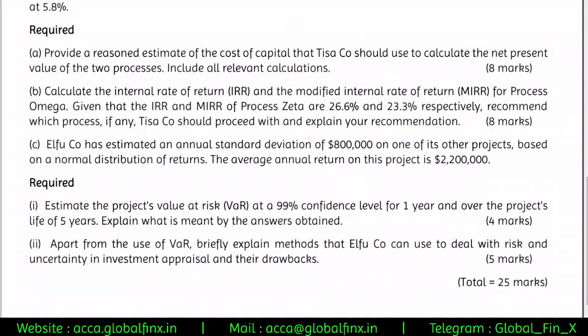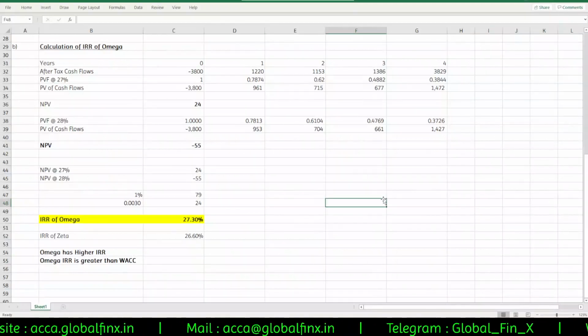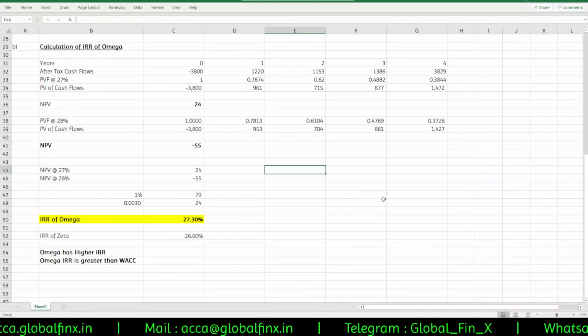So we are also required to calculate MIRR. Let's go ahead and do the MIRR calculation. MIRR is just a formula, so I'll use it here.